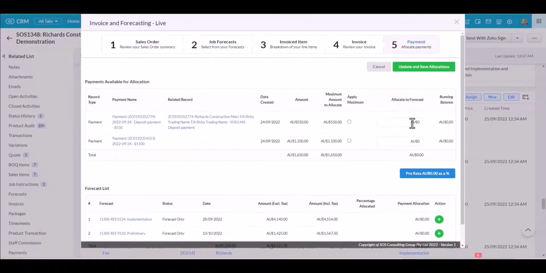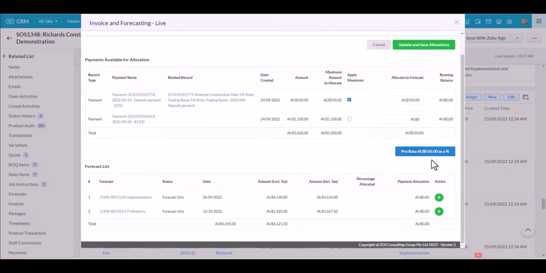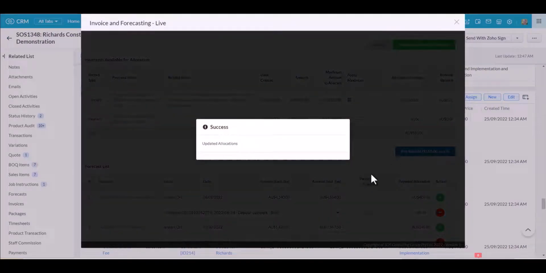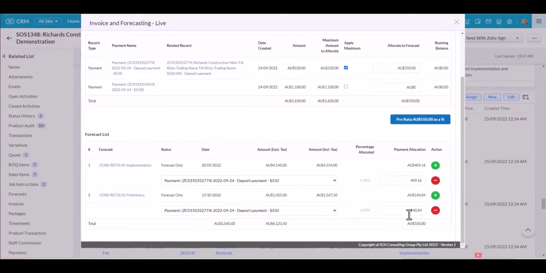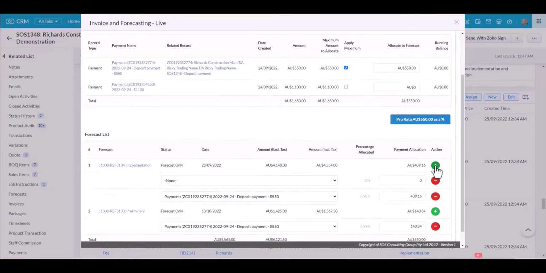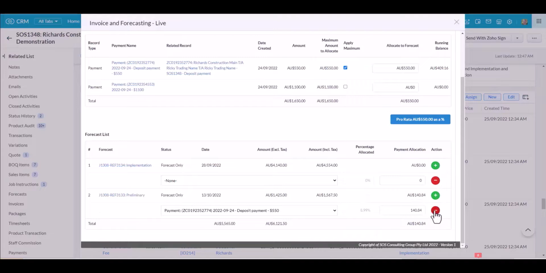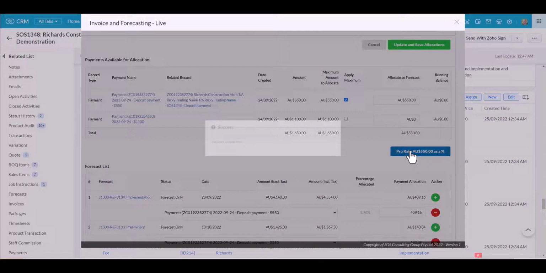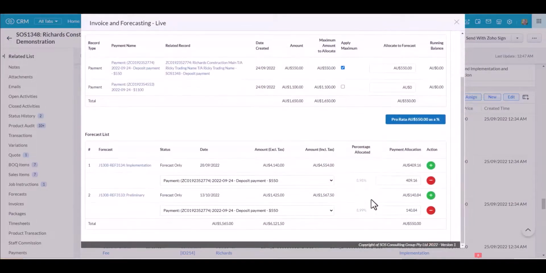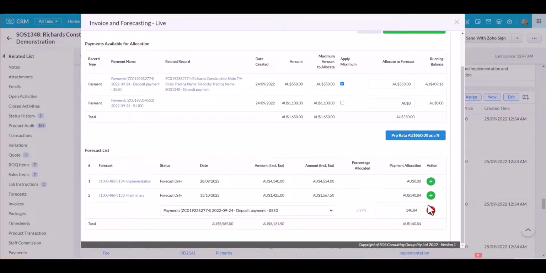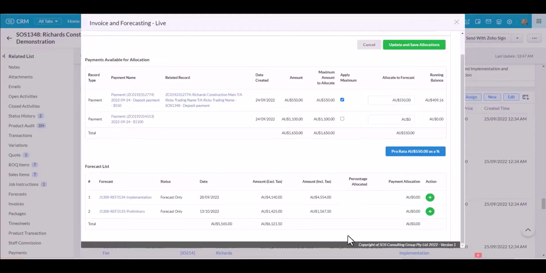So I can either allocate a portion of that, or I can tick here to apply the maximum. I can apply that prorated across both production items, or I could have manually chosen to allocate the amounts myself. I can take off the allocations and I can click on Calculate again to correct them again. So it's fairly flexible for you to adjust and make the changes or make any corrections and recalculate.